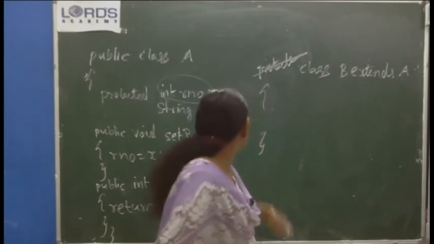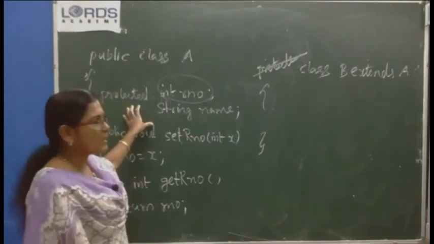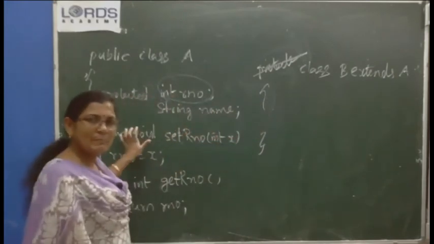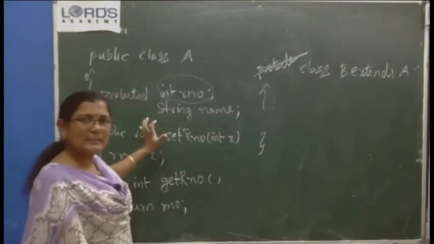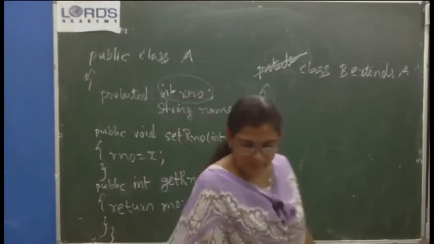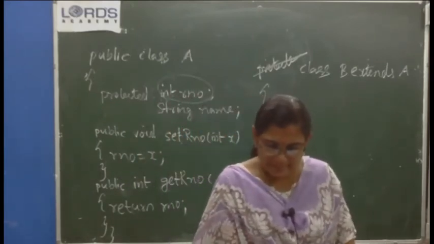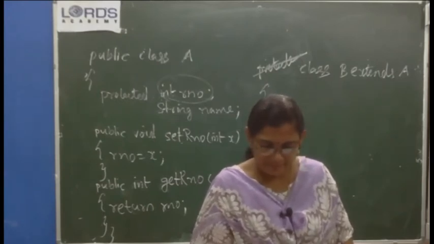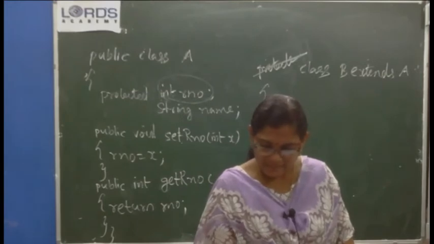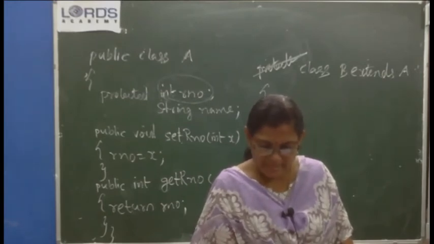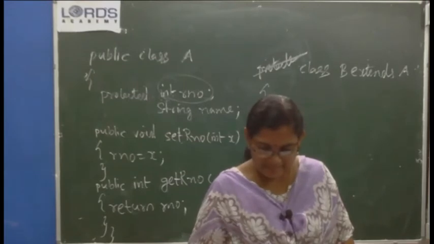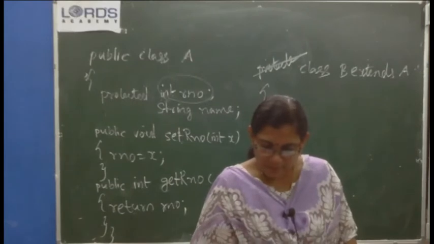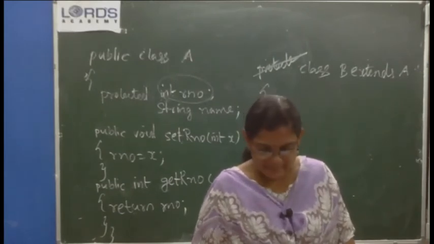I have told you that if a variable is declared as private, directly you will not be able to use it. You have to set a setter method to provide accessibility. Setter method and getter method. A class member declared private can never be used outside the class, even if the class has been inherited by another class. Hence, private members of the base class are not directly accessible in the derived class. In order to provide the accessibility, we use getter methods and setter methods in the base class.